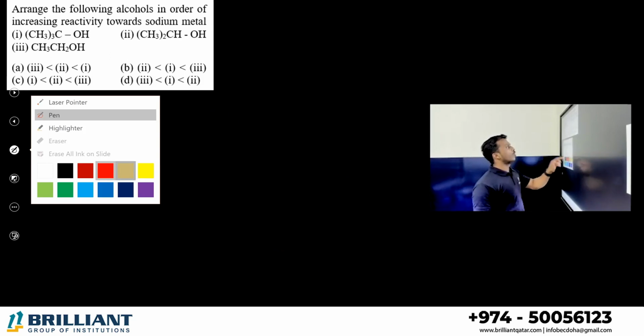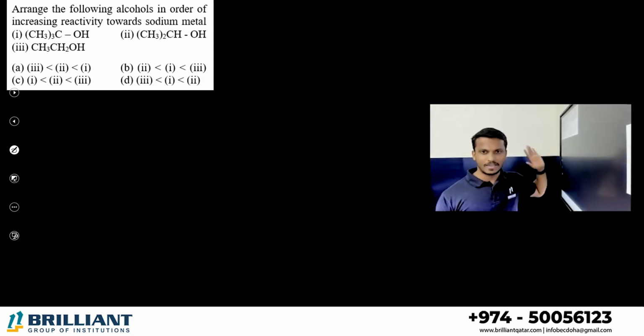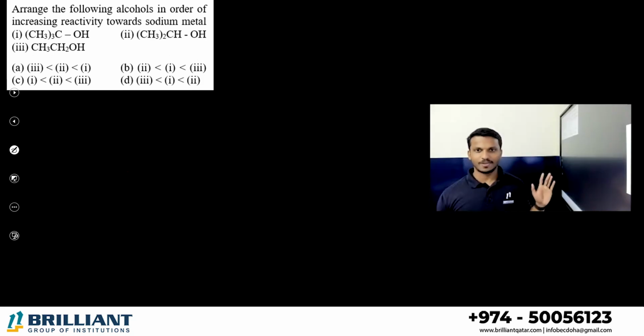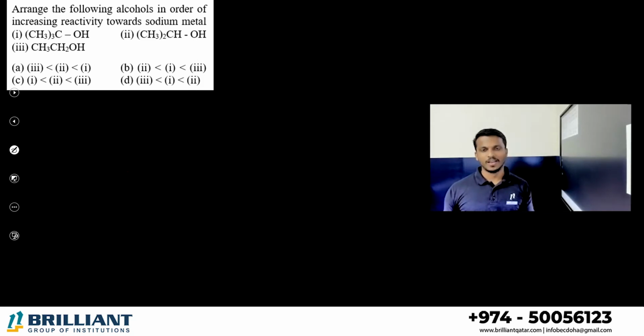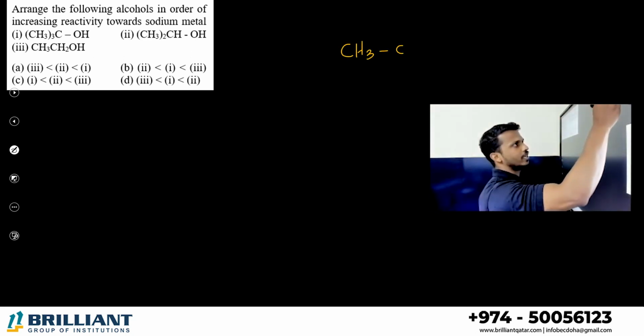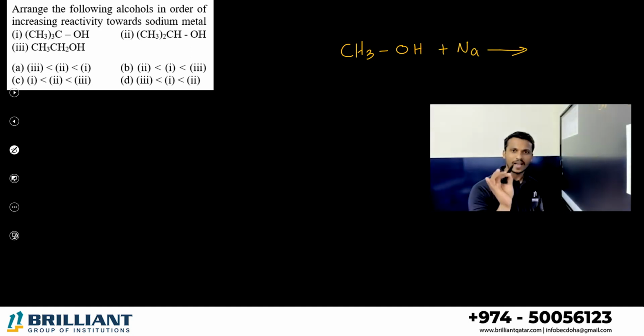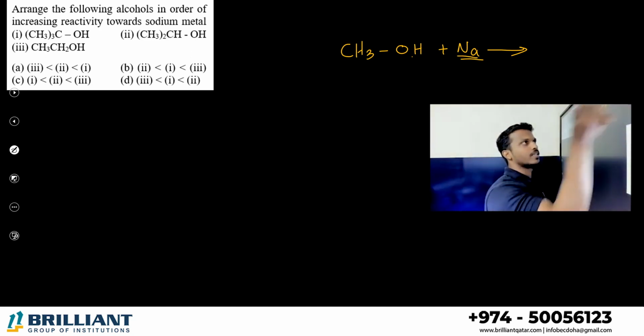Arrange the following alcohols in the order of increasing reactivity towards sodium metal. Sodium metal is given, alcohol is given. Okay, this question I can make into another sentence: which of the following substances is most reactive towards sodium, or most acidic? Normally, if you take an alcohol, CH3OH, and treat it with sodium, what will happen? Sodium is a highly reactive metal. It can displace hydrogen. Correct.